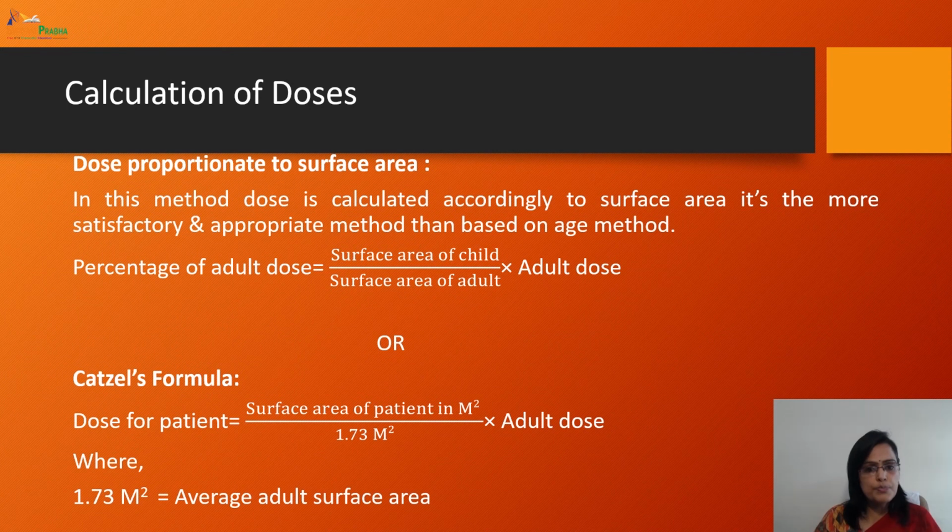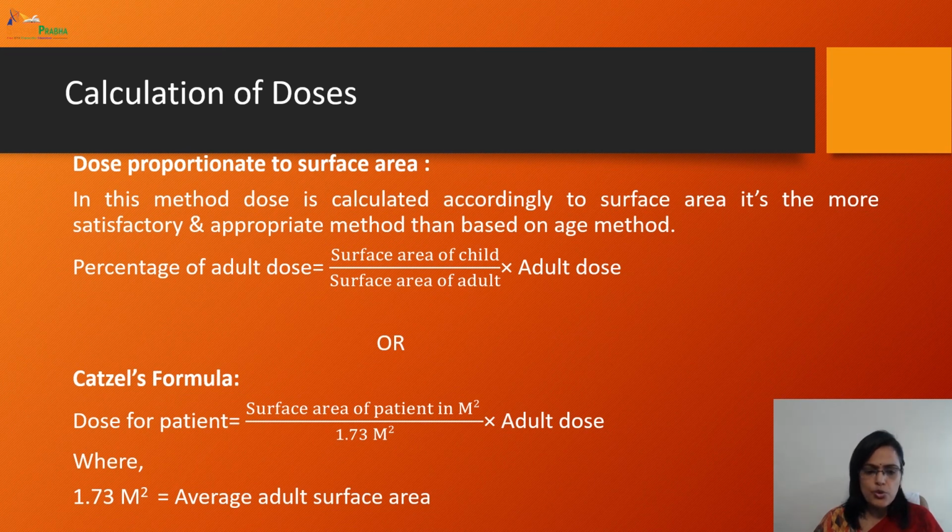Next is dose proportionate to surface area. In this method, the dose is calculated according to the surface area, and it's the most satisfactory and appropriate method compared to the method based on age. So percentage of adult dose is the surface area of the child divided by the surface area of the adult multiplied by adult dose.